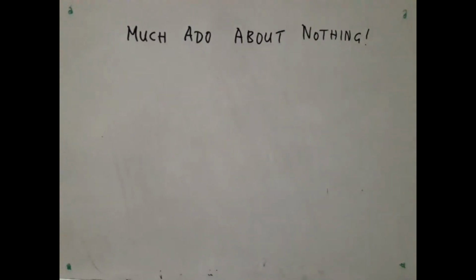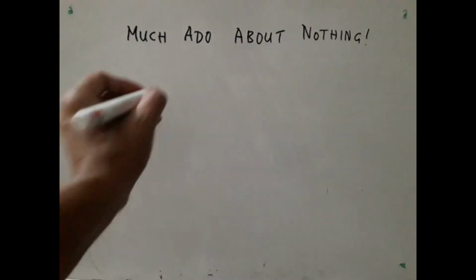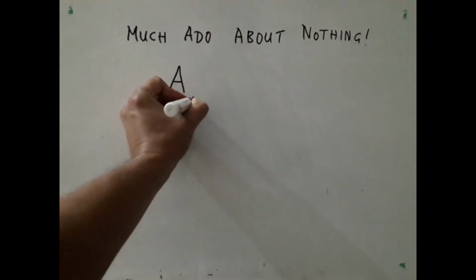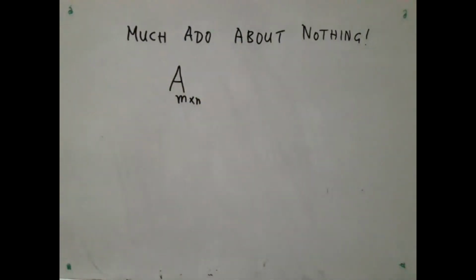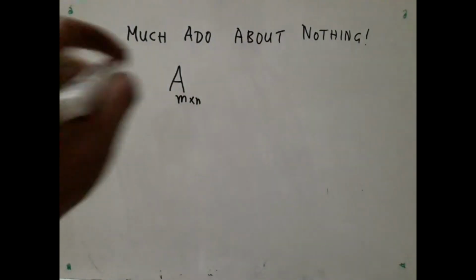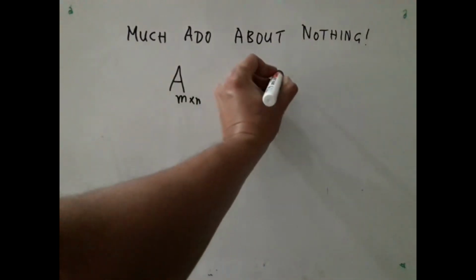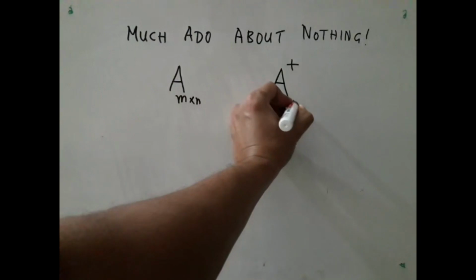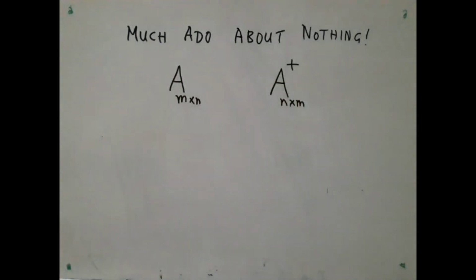In this context, you should remember that there is an ultimate result. That is what everybody uses. And that result is the following. Suppose I have a real matrix A, m by n. m may be equal to n, may not be equal to n, just a general real matrix. Then for this, there is a matrix which typically people denote by A plus, which is of the order n by m, which has the following wonderful properties.